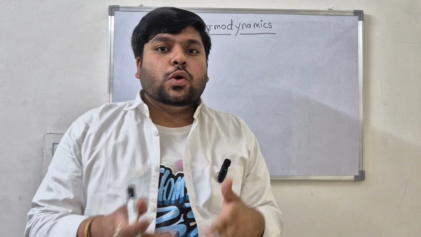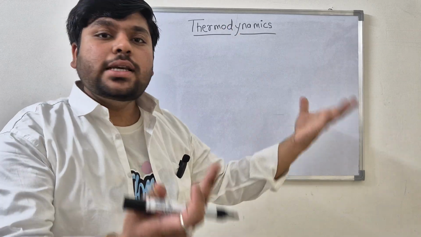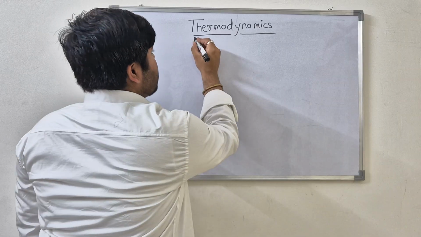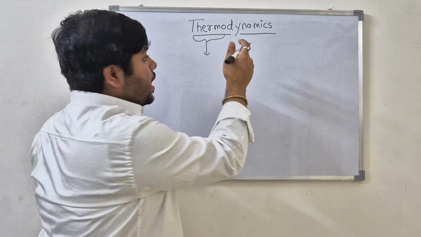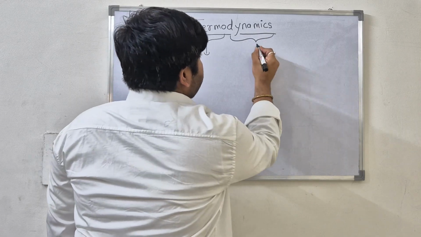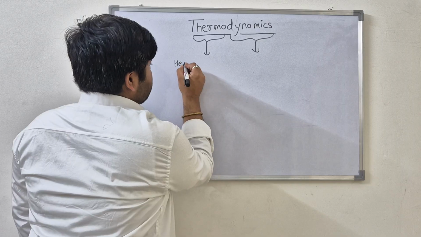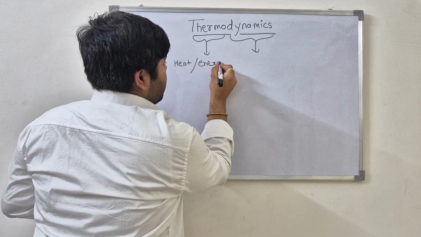So first of all, the question comes to our mind: what does the word thermodynamics actually mean? It is made up of two words. The first word is thermo and the second word is dynamics.